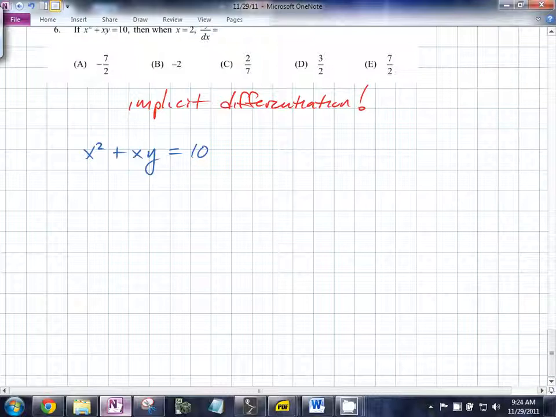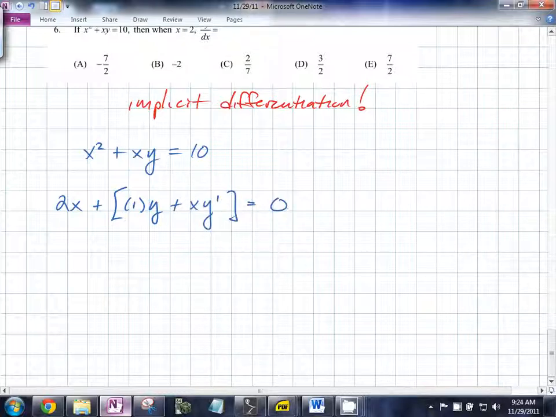What does x squared turn into? 2x. And what rule do we need to use on the next part? Product rule. The derivative of the first times the second plus the first times the derivative of the second equals what? 0. What are we solving for? Y prime. Solving for y prime.